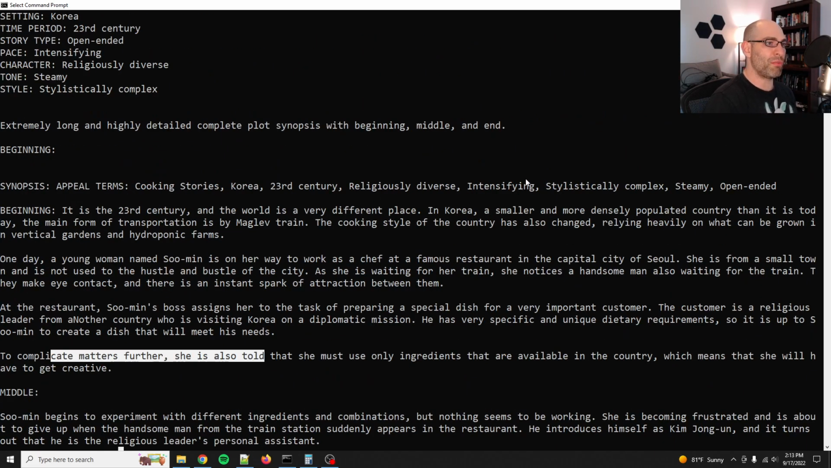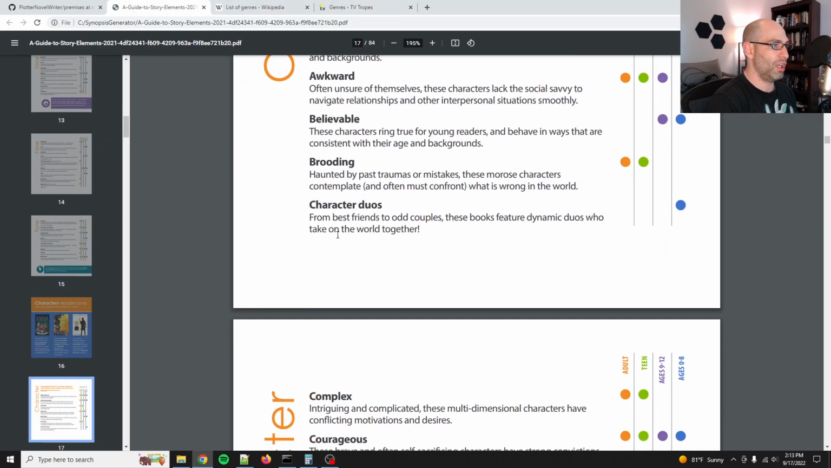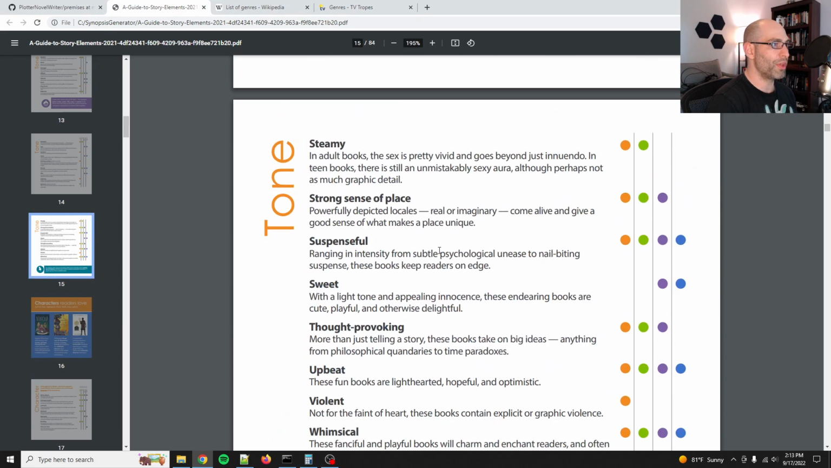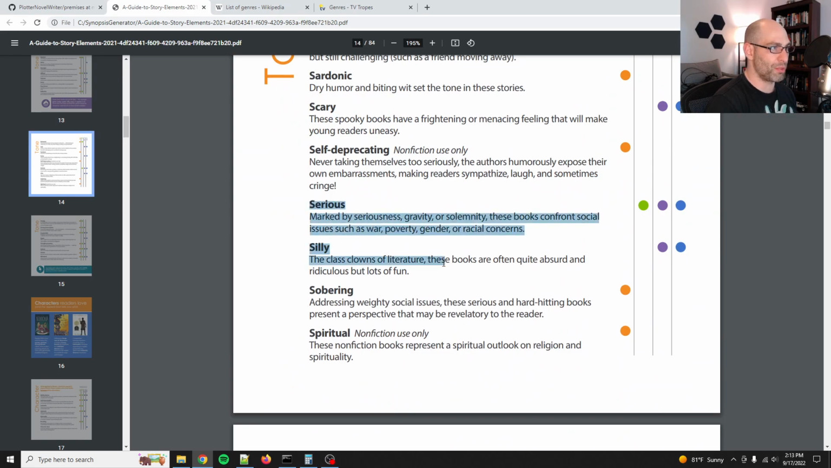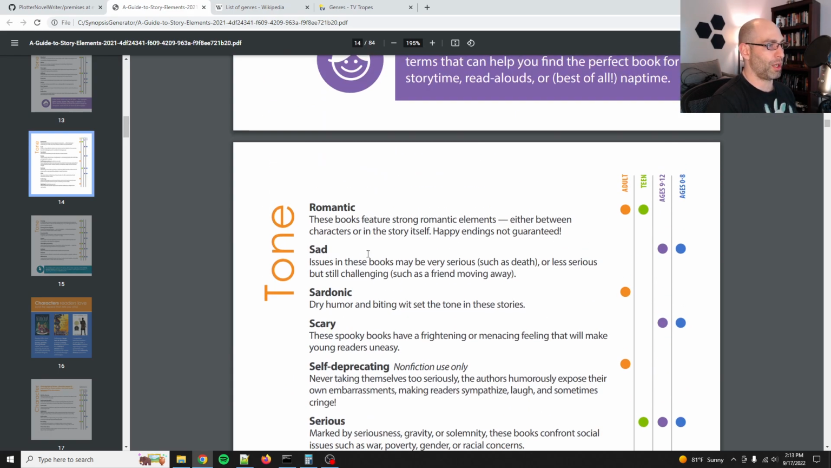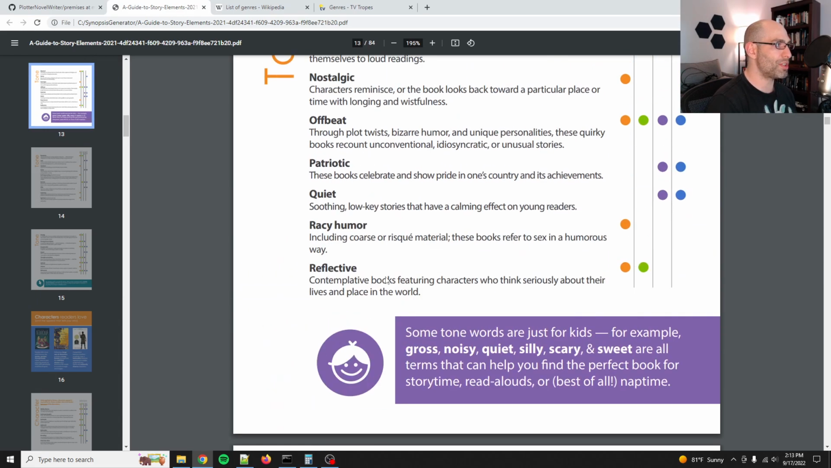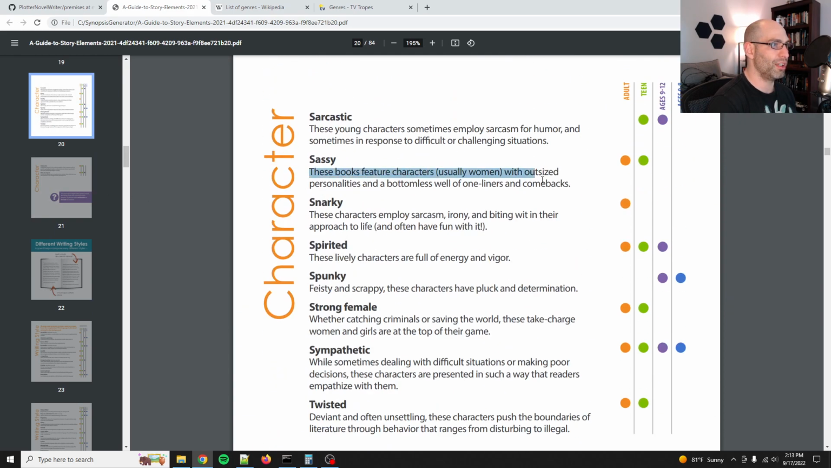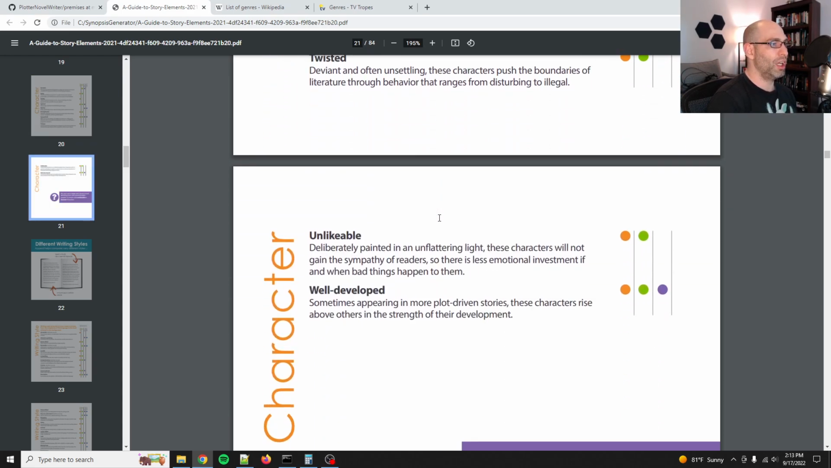Interesting. So one thing that I'm noticing is that when I came to this, I probably ought to maintain the descriptions for these, because what I did was I oversimplified it. Scary is obvious. Sardonic, some of these are kind of obvious, but they're not always obvious. So like character, if a character is sassy, these books feature characters that are usually women with outsized personality and a bottomless well of one-liners and comebacks.